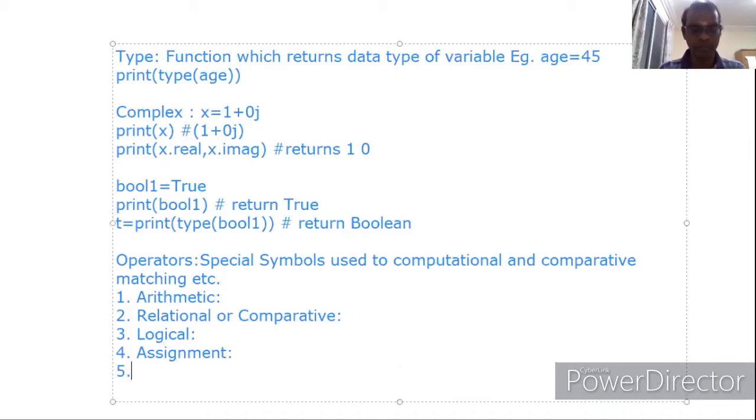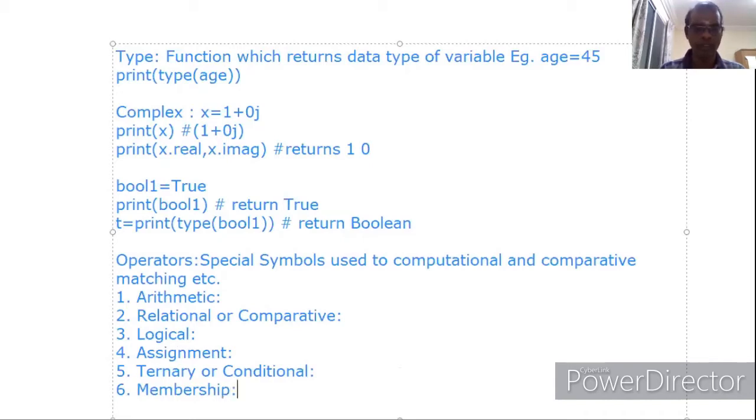Fifth one is ternary or conditional. Sixth one is membership. So totally 6 classifications are there: arithmetic, relational or comparative, logical, assignment, ternary or conditional, membership. First we will see the arithmetic operator.